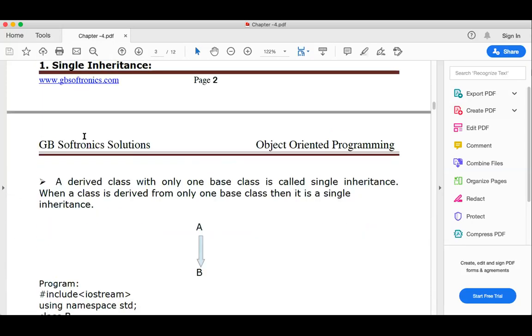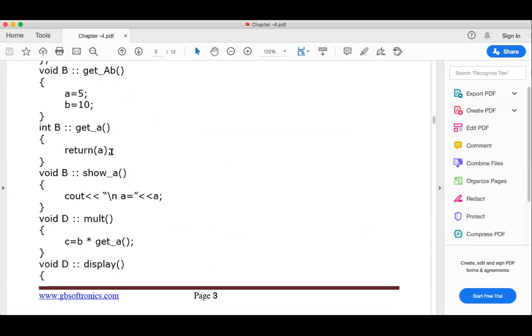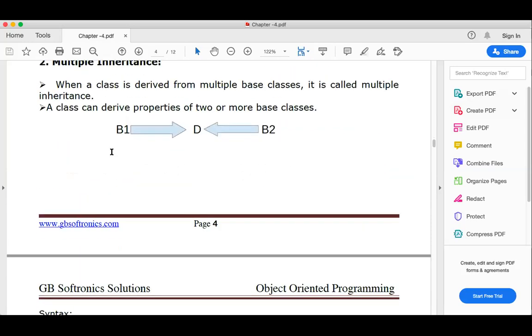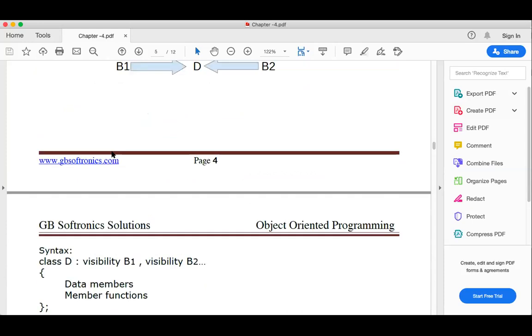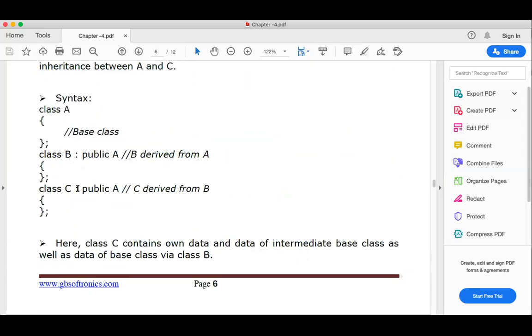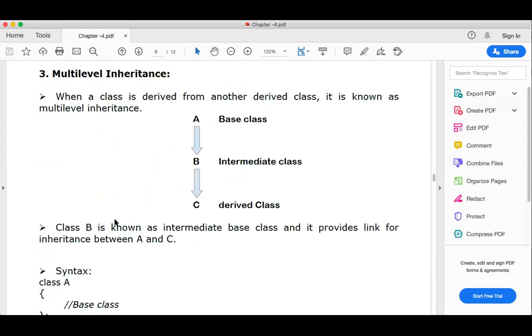I will share you this edited copy of this PDF again one more time. I think I have seen one mistake here. Okay, so where is that mistake? Page number 6. Yeah, it should be B. Okay, so that changes I will do, and I will share you the fresh copy of that PDF itself.